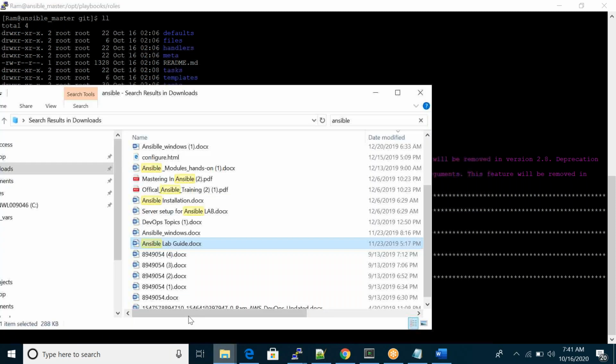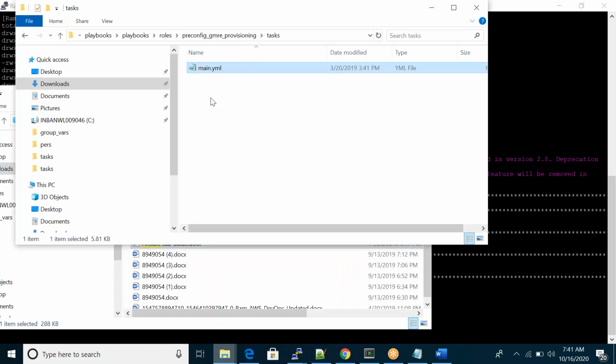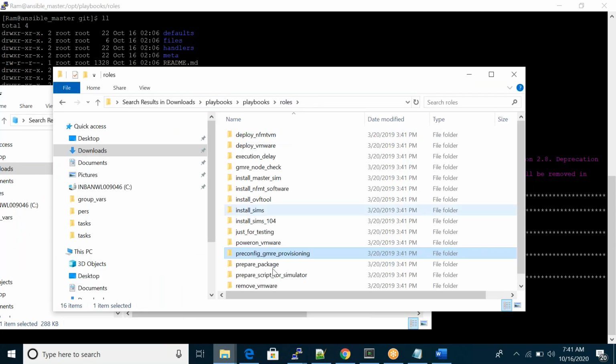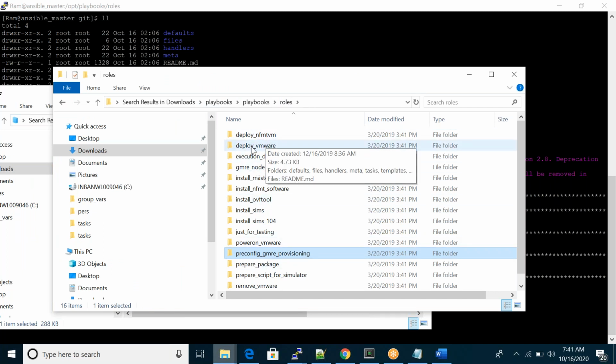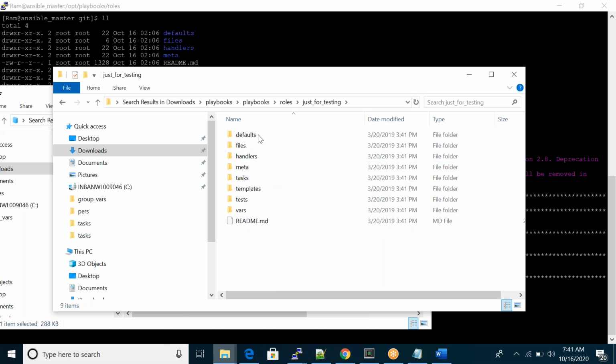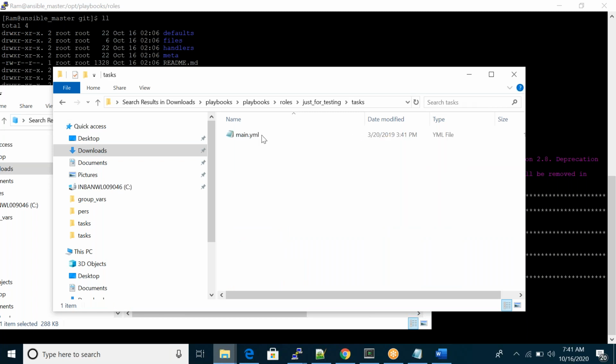Same thing. So here also, if you see, whatever we discussed, we already saw all these things, right? All our roles, multiple roles. For each role, you have to run that ansible-galaxy init command. Just open any one role. You can see the same folder structure. If you open it, in every folder you can see one default file, main.yml. In this main.yml file, we have to mention our syntax.